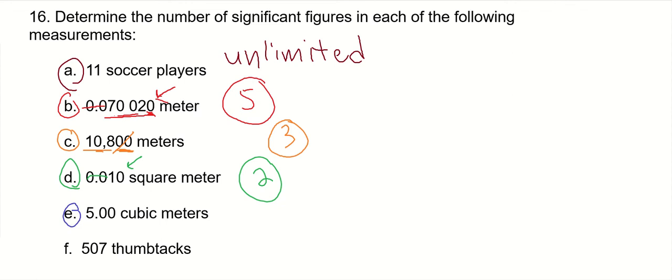E. All right, so 5.00. Why would anybody put 0.00? Well, they would do that if they actually measured it. Otherwise, they would simply write 5. Right? So they went out of their way, letting you know they measured that. So that's 3 sig figs. Trailing zeros, end of a number, right of a decimal, significant.